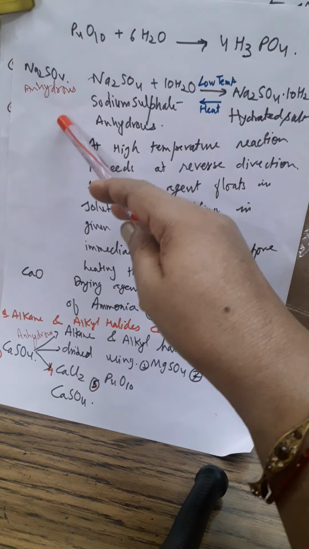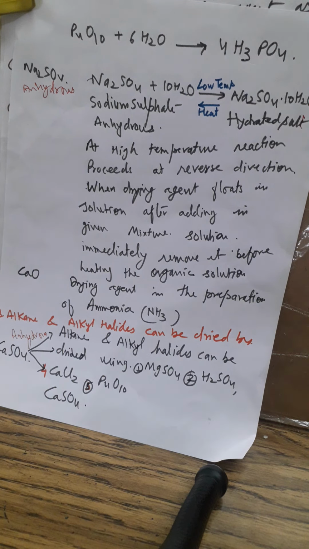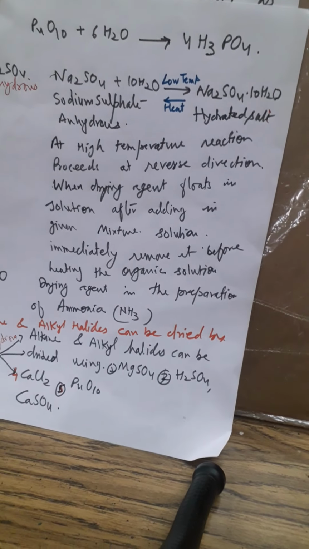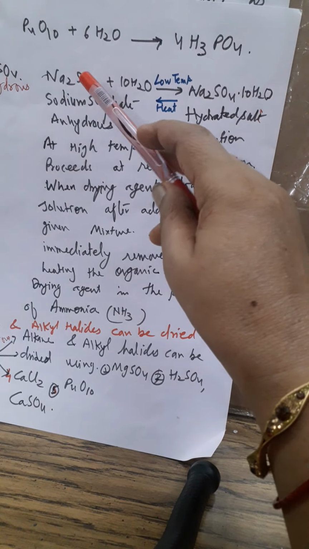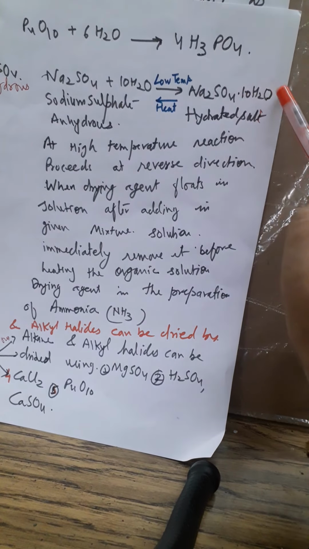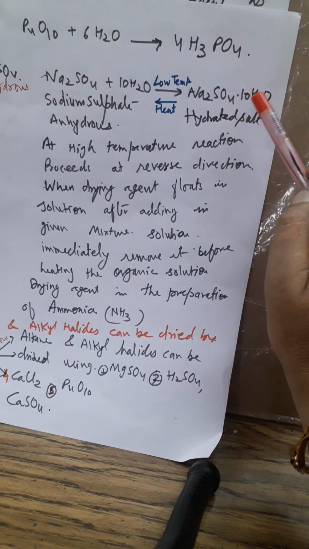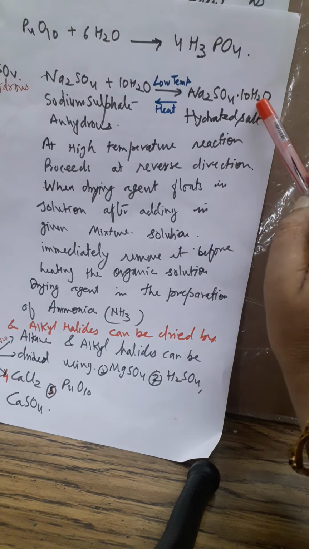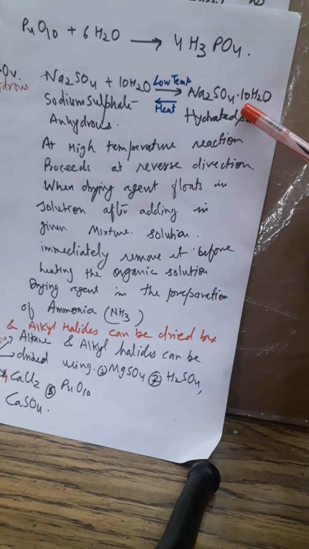See, anhydrous Na2SO4 takes up 10 water molecules, because the water of crystallization of sodium sulfate, this hydrated salt, is 10. And it is fixed. It will not absorb 5, 6, or 8. It will absorb 10 water molecules. We can say 1 mole of Na2SO4 absorbs 10 moles of water. That is why the water of crystallization of sodium sulfate is 10. So this is called water of crystallization. This is the anhydrous salt and this is the hydrated salt.